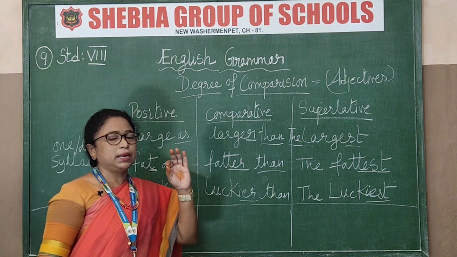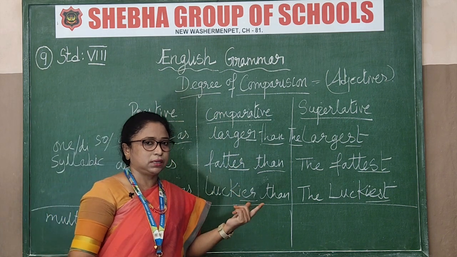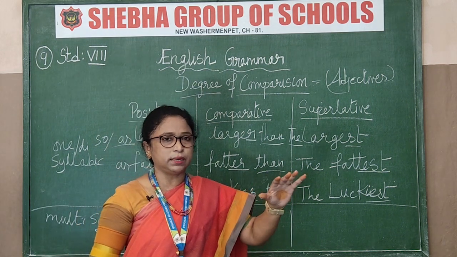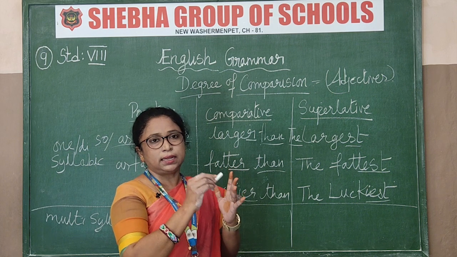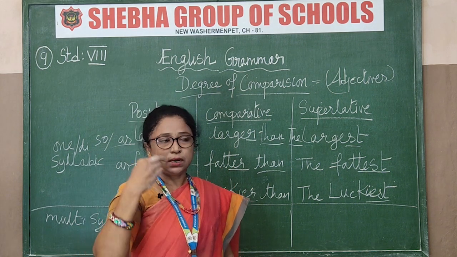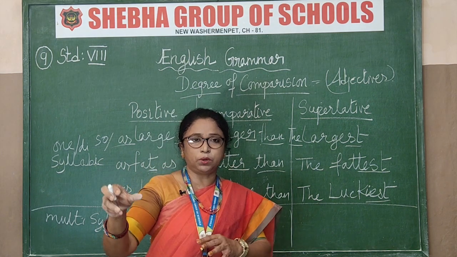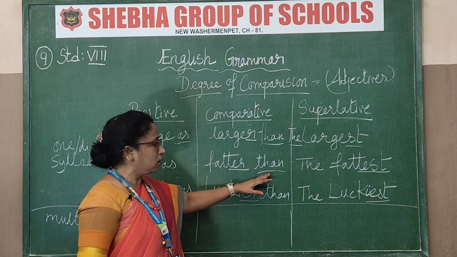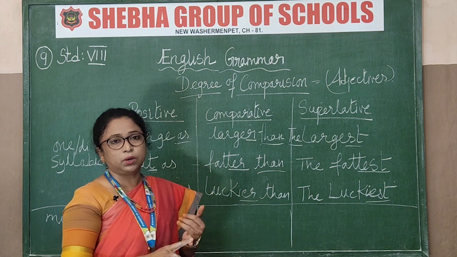See, for example, intelligent. We already learned in the previous class how to divide a word. Intelligent, so 4 things you are going to split up. Divide the word into 4 like that. Those kinds of words need a support. You are just adding than or the is not enough. You need another support. What is it? You are going to use more, most.